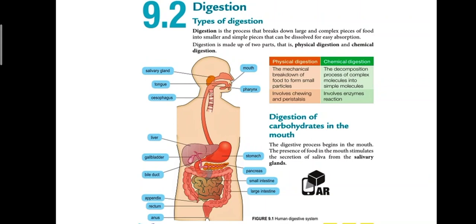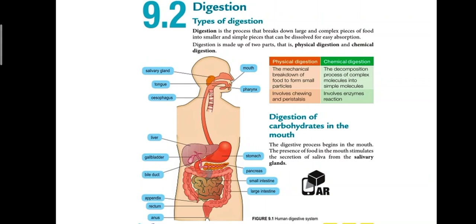Chemical digestion is the decomposition process of complex molecules into simple molecules. So this one involves enzyme reactions. Sebab itu nama dia chemical digestion, meaning the decomposition process involves an enzyme.